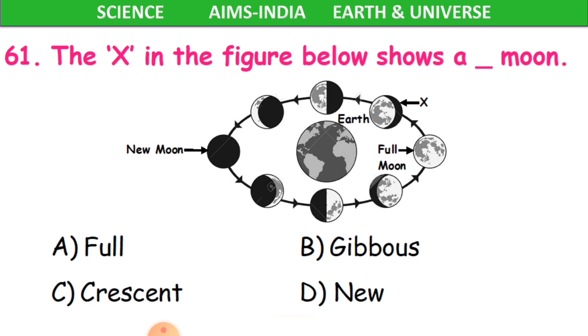Okay. Now 61st question. The X in the figure below shows a dash moon. Sorry, we have to name what that moon is. Like we call moon with different names, no? Full moon, half moon, crescent moon, gibbous moon, new moon. So different phases of moon. In which phase the moon is, that we have to identify, children.